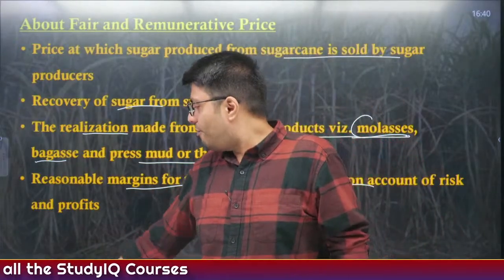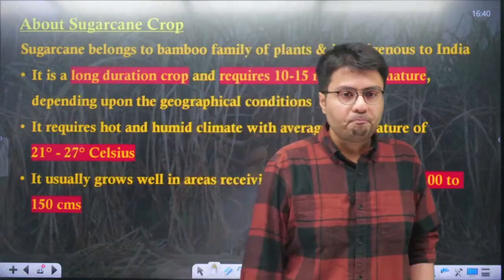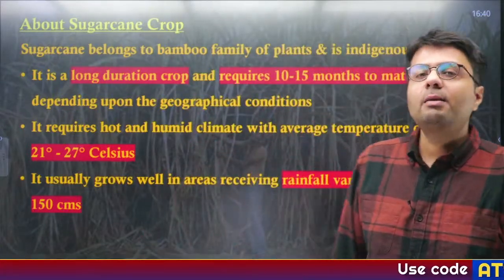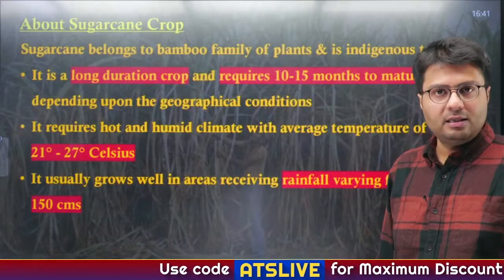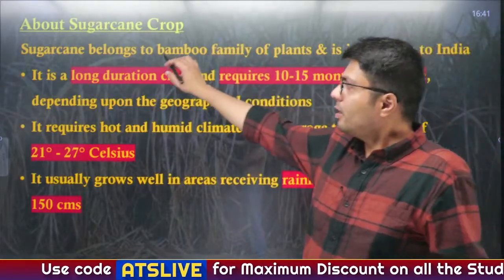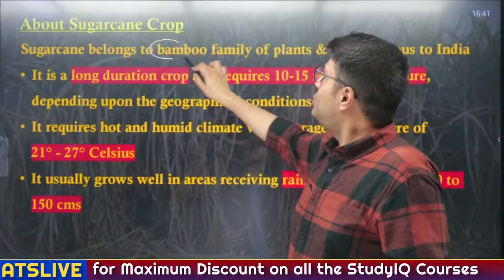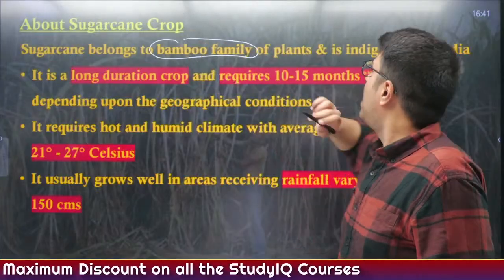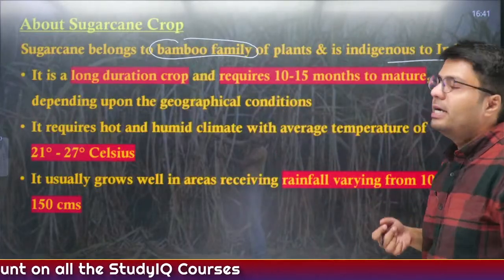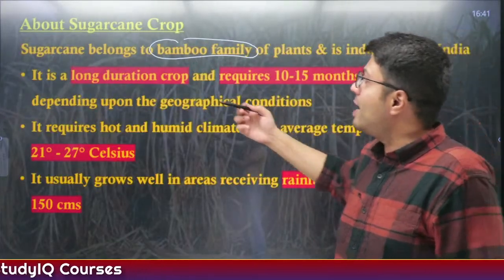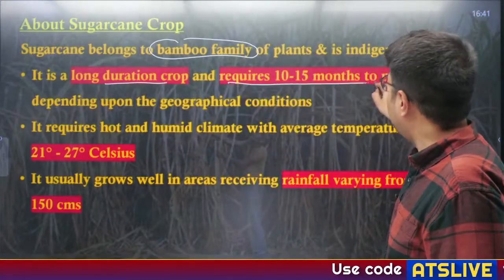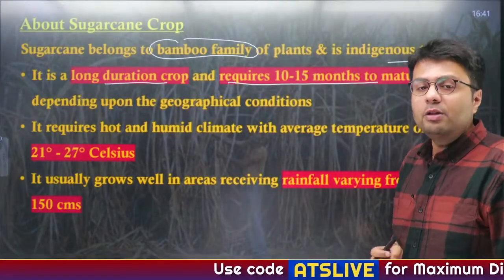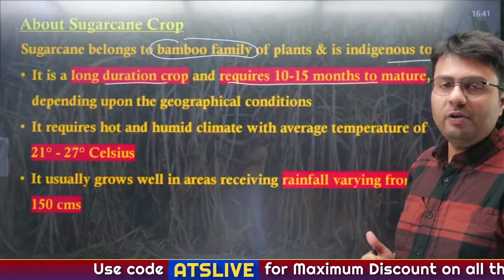So all these factors are considered, please remember them. Now a few details about the sugarcane crop, because crops and their respective details can also be asked in the exam, right? What you need to remember is that sugarcane belongs to the bamboo family of plants and is indigenous to India. It is a crop which requires a long time to grow, therefore it is called a long duration crop, and it requires at least 10 to 15 months to mature depending upon the geographical condition.